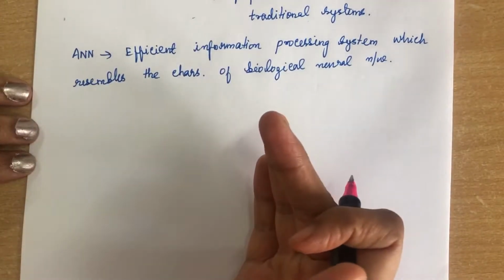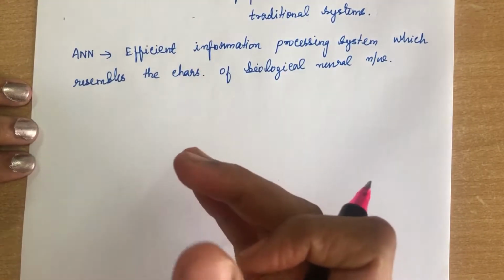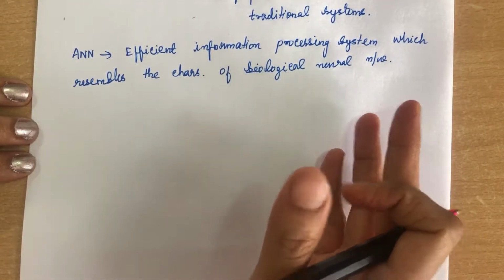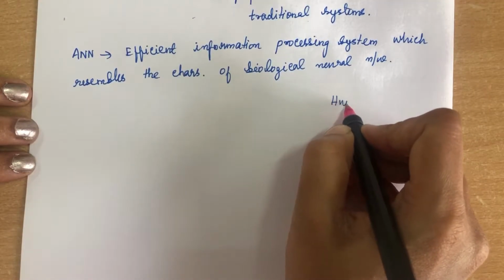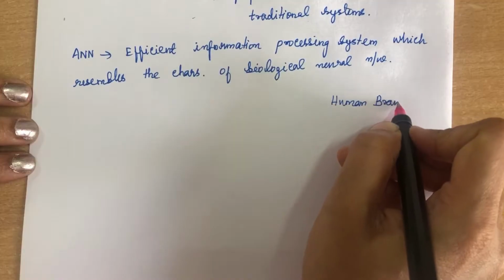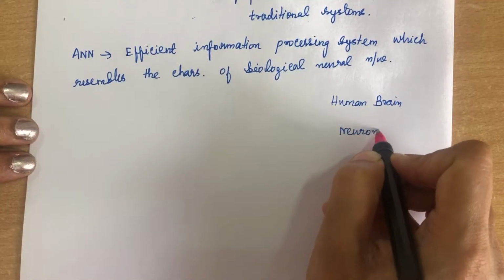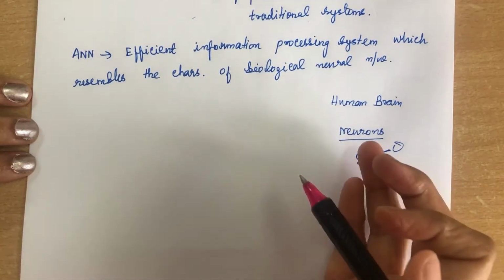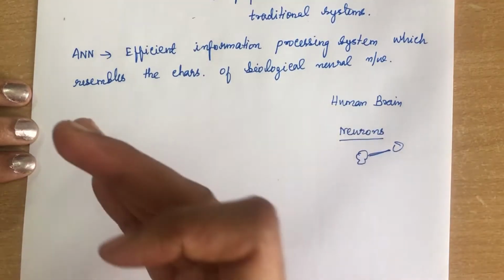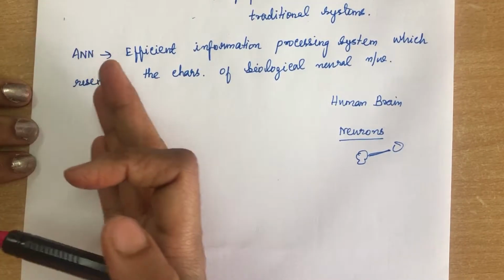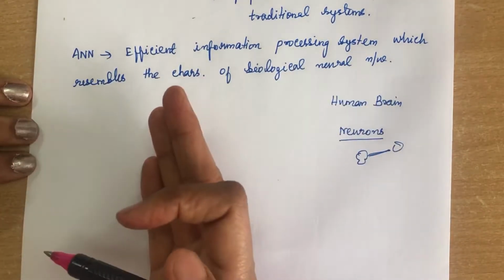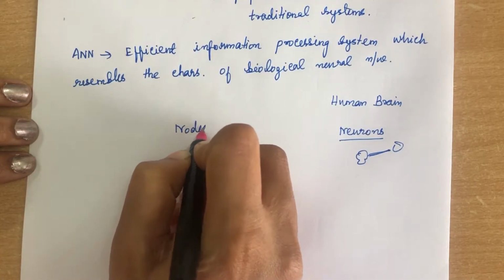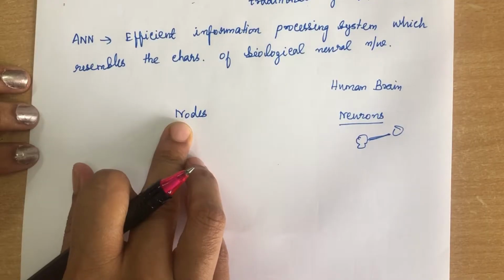So how is it designed? Artificial neural network consists of largely interconnected processing elements called neurons. For example, in case of the human brain, we have neurons, right? There will be neurons, and there will be some communication between the neurons. But in ANN, as I have told you, it is going to resemble the human brain. So here, instead of neurons, we are going to call them nodes.